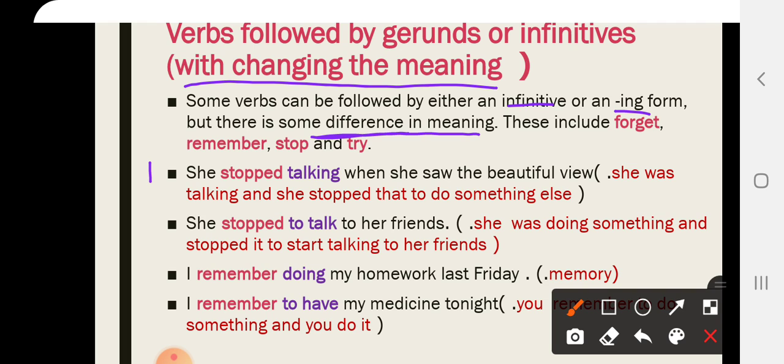Number one here, she stopped talking when she saw the beautiful view. She stopped talking. What does it mean? She was talking and she stopped that to do something else. She stopped talking and started to do something else. Okay? While here, she stopped to talk to her friends. It means that she was doing something, for example, she was walking. She was doing a task, and she stopped doing that to what? To start talking to her friends.